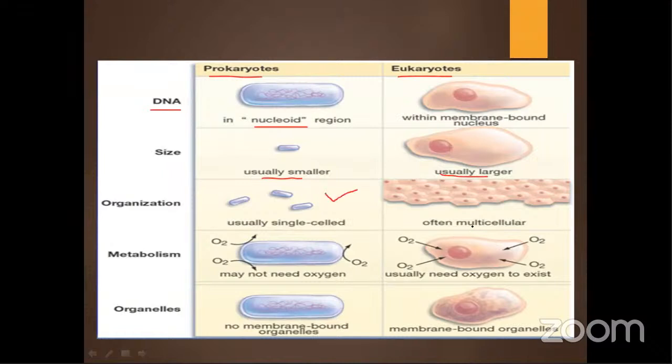It is often multicellular. And here metabolism, if you will see, the oxygen rarely needs to go inside. It will just touch the cell and go. Means by touching the cell surface itself, the cell can take the required oxygen. But for us, oxygen needs to go inside the cell, then only we can do the respiration process. And there is no membrane-bound organelle found in your prokaryotes, and quite a high number of membrane-bound organelles you can see over here.